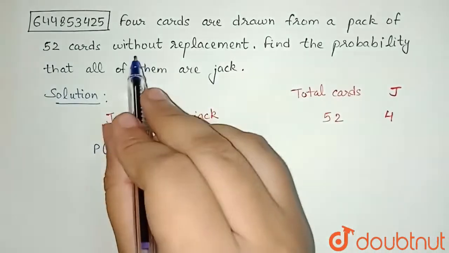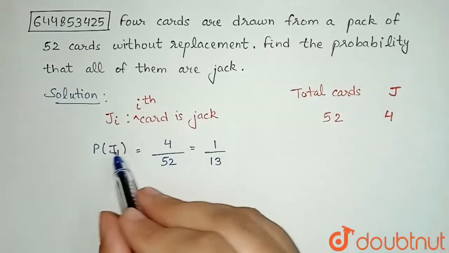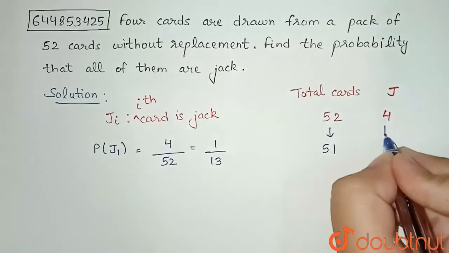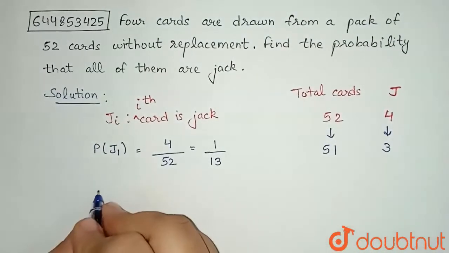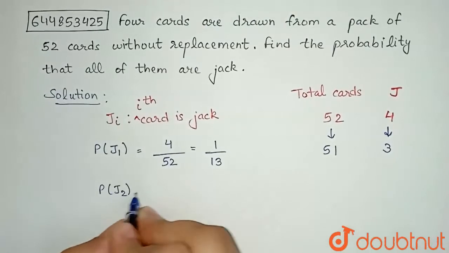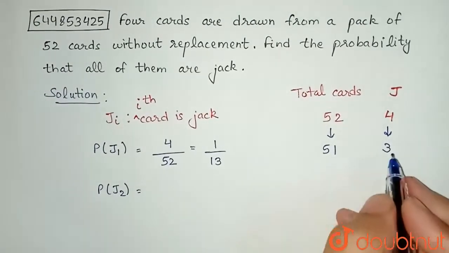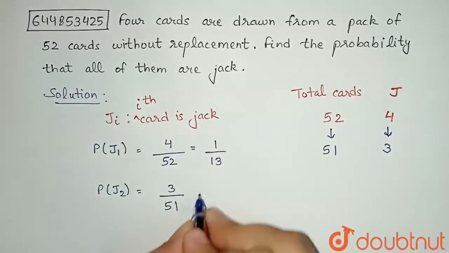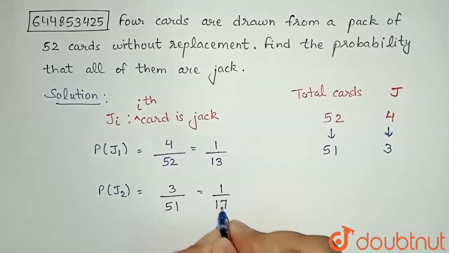Now in the question we are told that it is without replacement. Since I have drawn 1 jack card, the total cards would be 51 and the remaining jacks would be 3. Now let's find the probability for J2, that is the second card is jack. How many jacks do I have? 3. And how many total cards? 51. I can simplify it to 1 by 17.